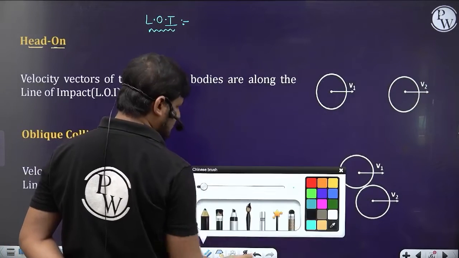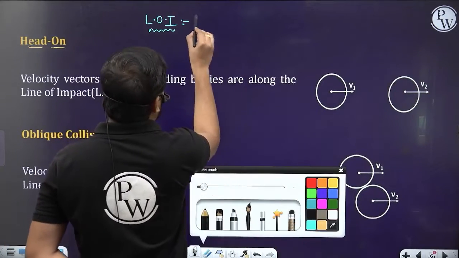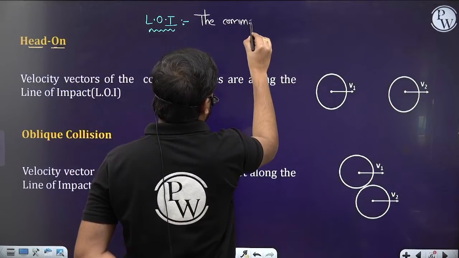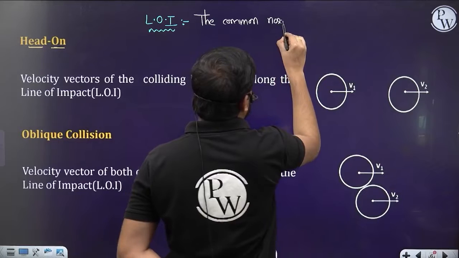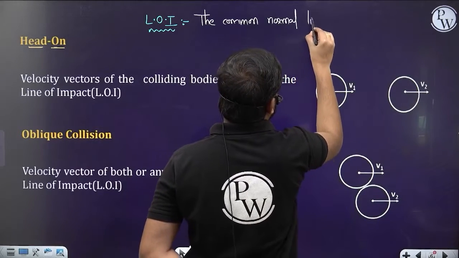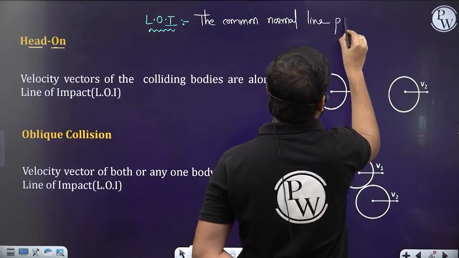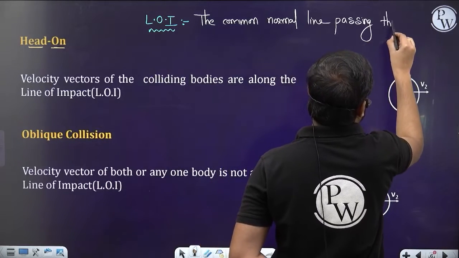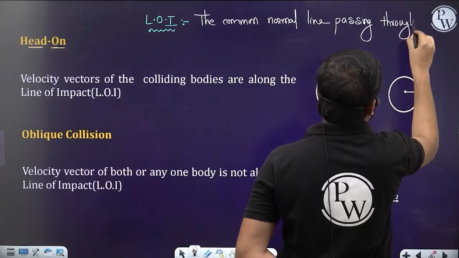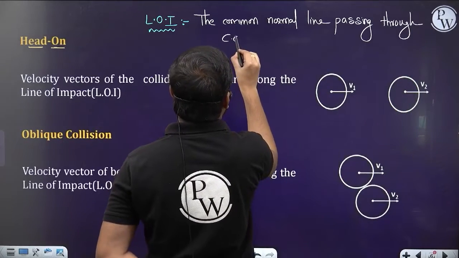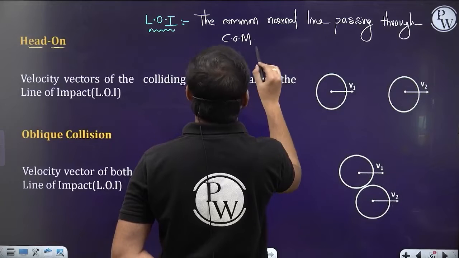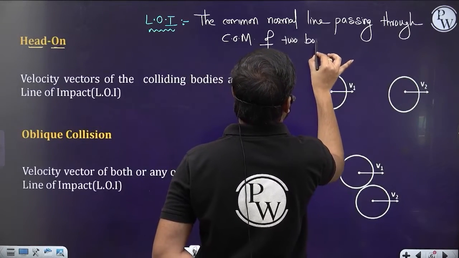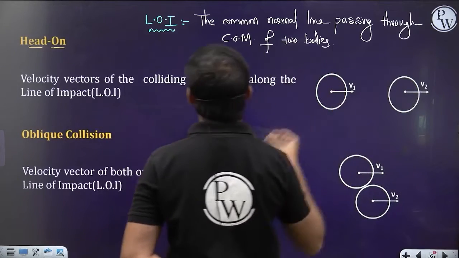The line of impact here is the common normal line passing through the center of mass of the two bodies. So this is the LOI.